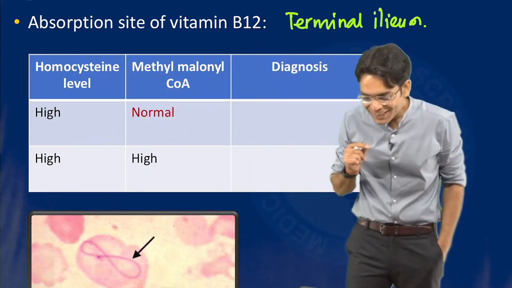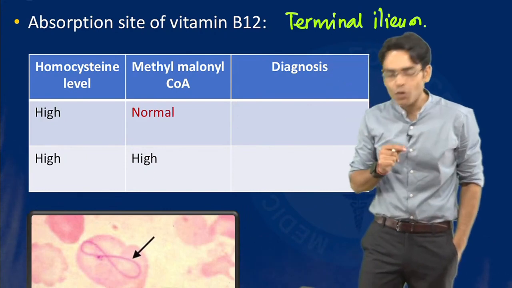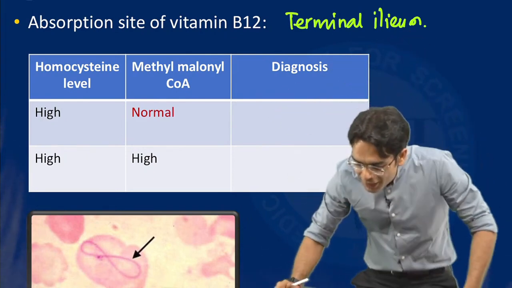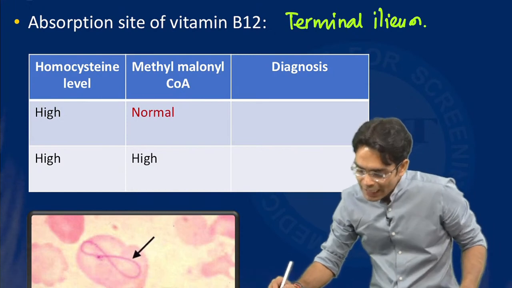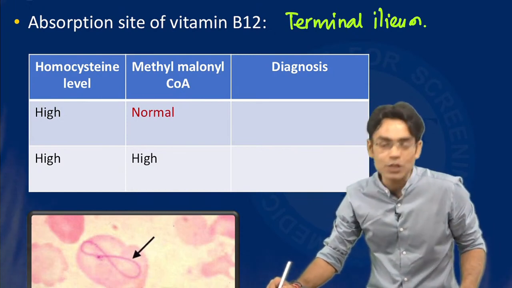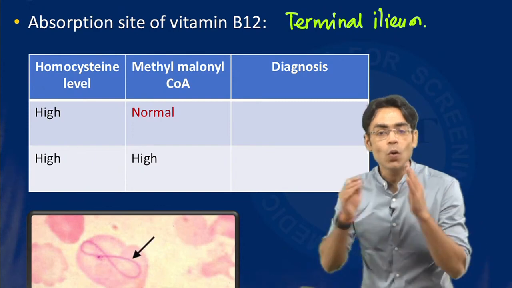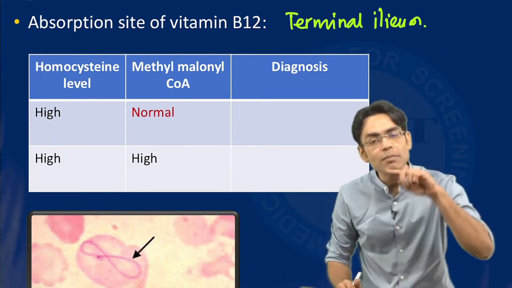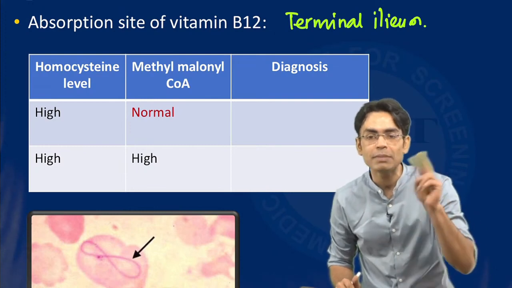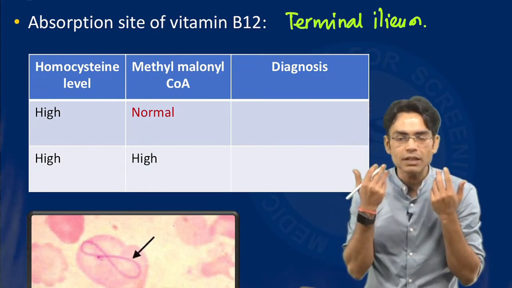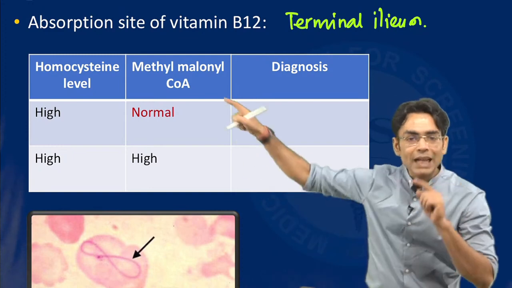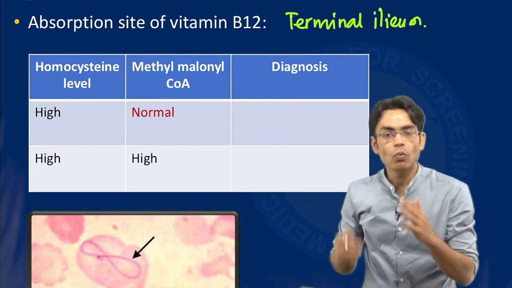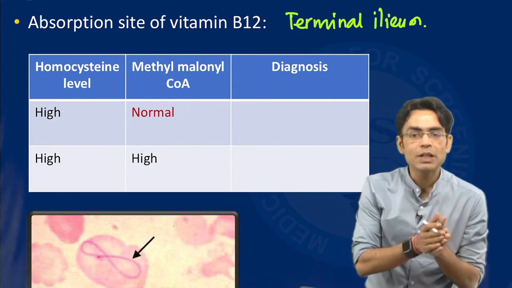Very good, very good. First row answer, what answer have you given here? You have given the answer as folate. Very good. And happiness, the second row answer is B12 and you are absolutely right. Look, homocysteine, homo means same. So homocysteine levels rise in both the deficiencies. Whenever B12 and B9 are deficient, homocysteine will rise. But methylmalonyl coenzyme A levels are high only when vitamin B12 is deficient.